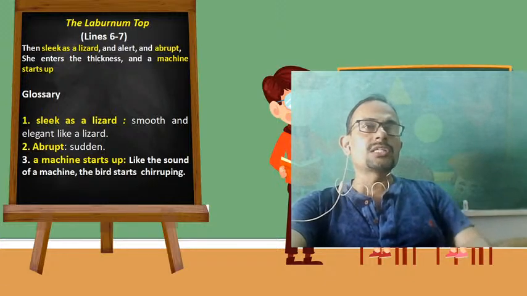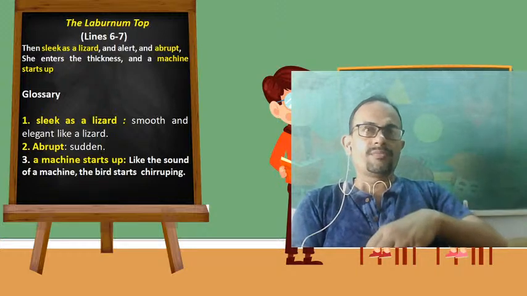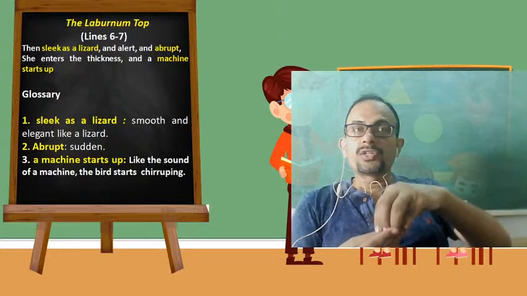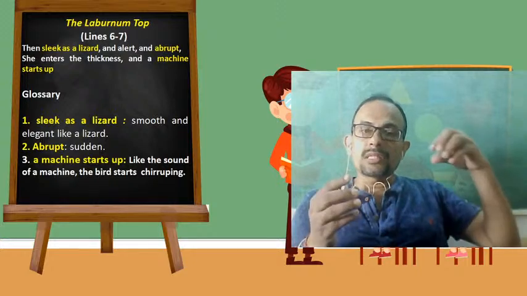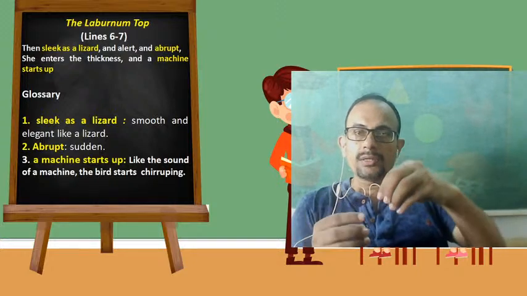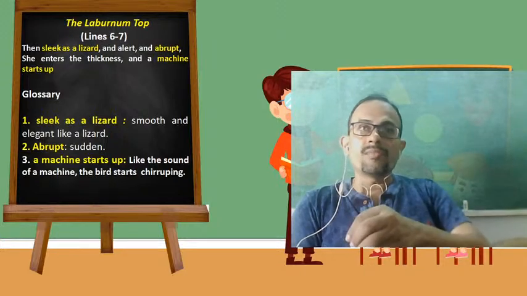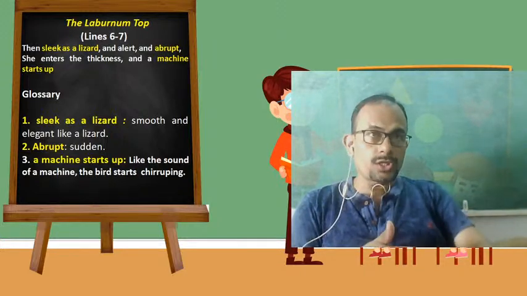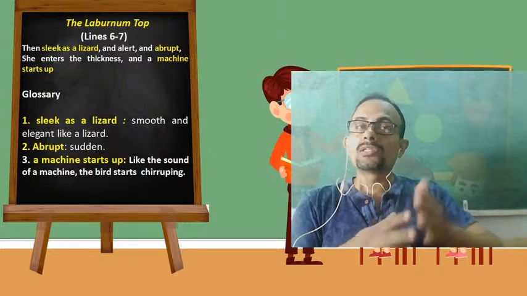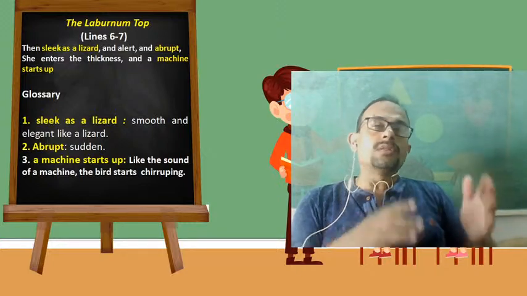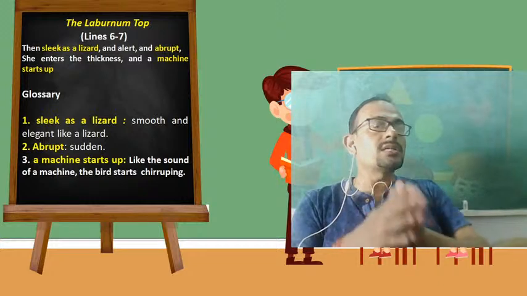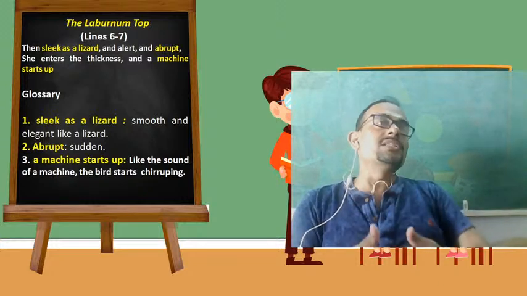Thickness here refers, dear students, to the depth of the tree, the inside of the branches, the bushy part of the tree where she has built her nest. So this is where she is going gradually. Therefore, the poet says she enters the thickness and a machine starts up.